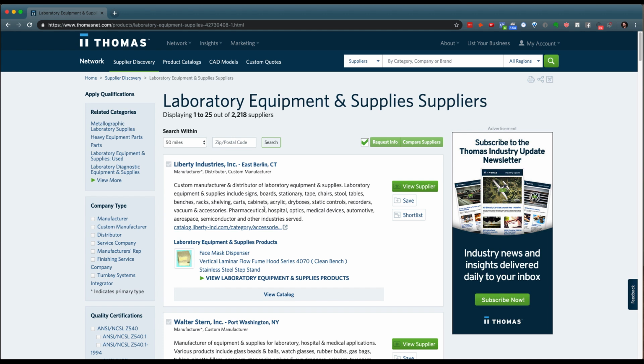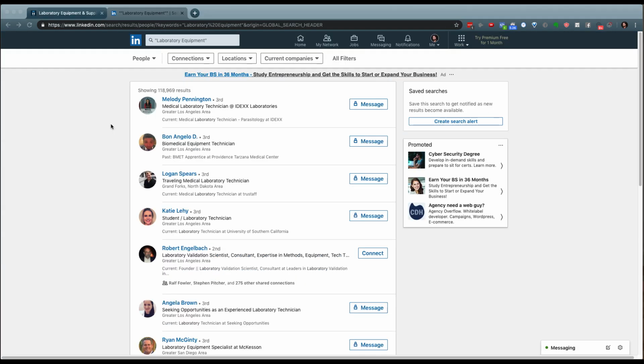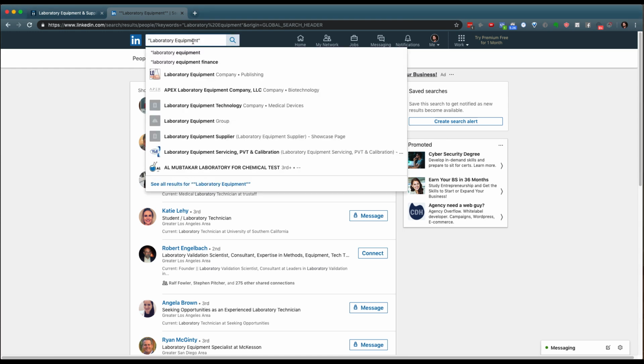Just knowing about this resource then enables you to go out into the internet and look for other things as well. One of the things I like to search for with B2B is to start with LinkedIn. So with LinkedIn, you're going to need an account, obviously, to use the majority of the services. But one of the most powerful things you can do is immediately start to use the search bar. Up here, you're going to get lots of different suggestions, different things that you might be interested in just by